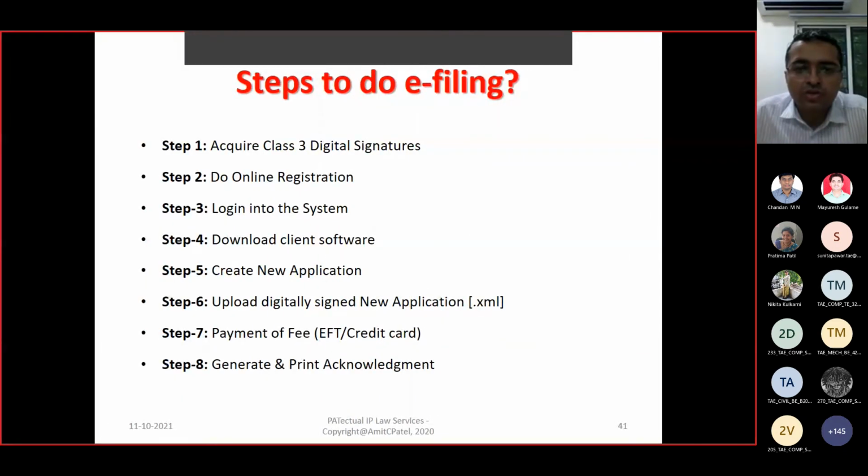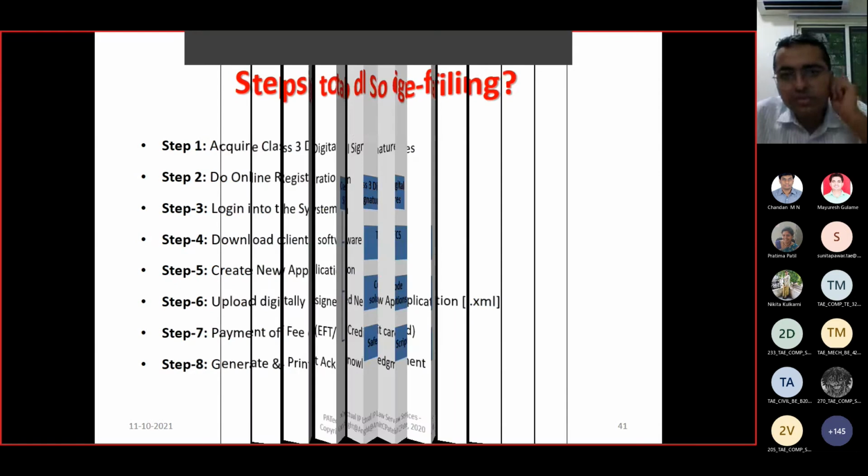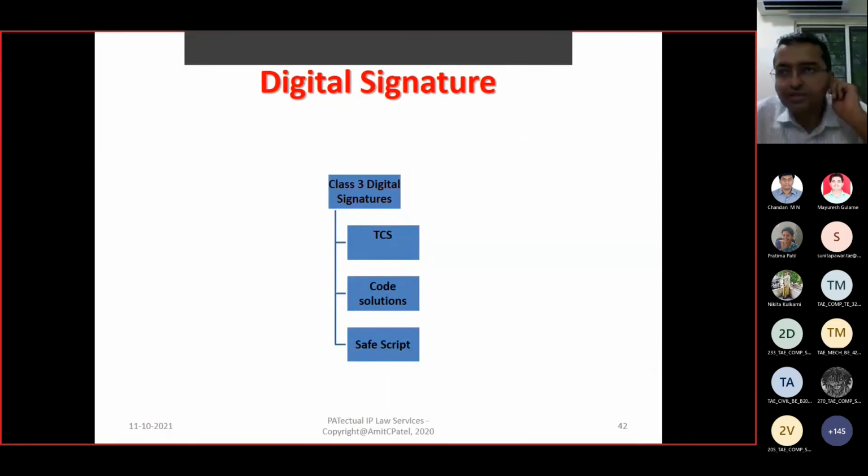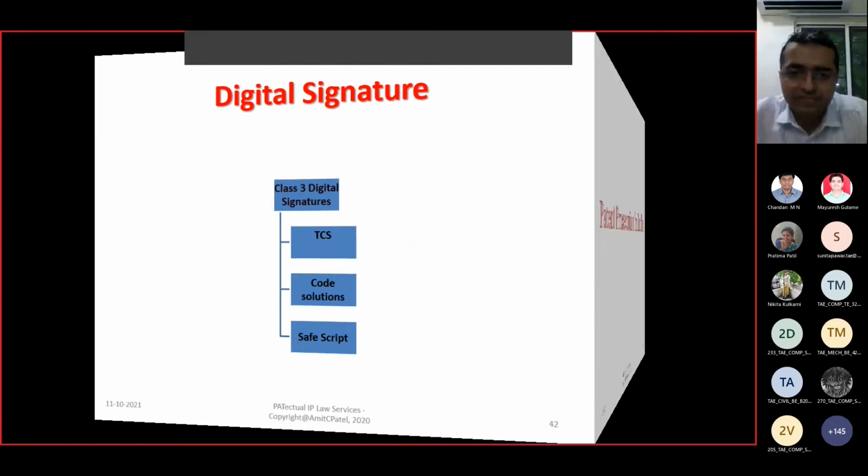So what are the steps? For online filing, you will need a digital signature. Once you have it, you prepare or generate your online account. Then fill all the forms, upload them, digitally sign them, submit and pay the fee, and then the receipt will be generated. Class 2 and class 3 digital signatures from vendors like TCS, Encode Solutions, SafeScript are valid for online patent filing activities.